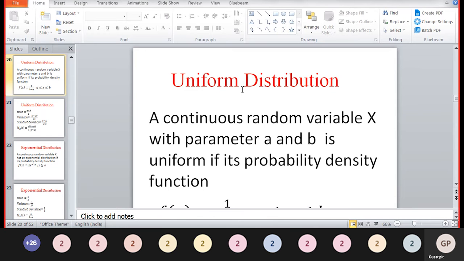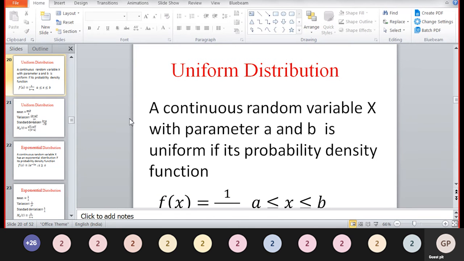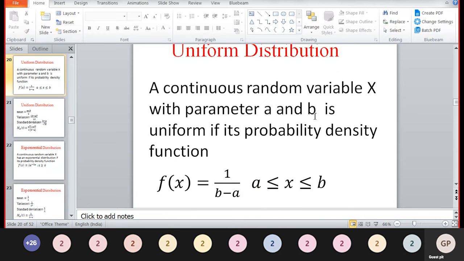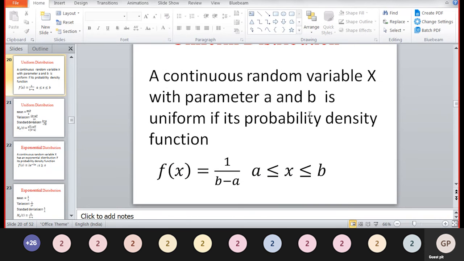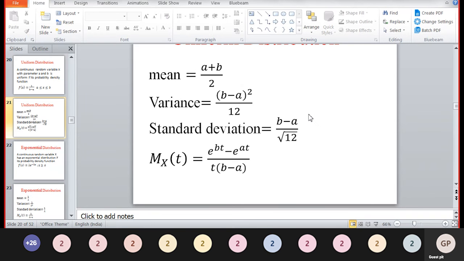Next, uniform distribution. A continuous random variable capital X with parameters a and b is uniform if its probability density function f of x equals 1 by b minus a, for x varying from a to b. It is a continuous case, f of x equals 1 by upper limit minus lower limit.